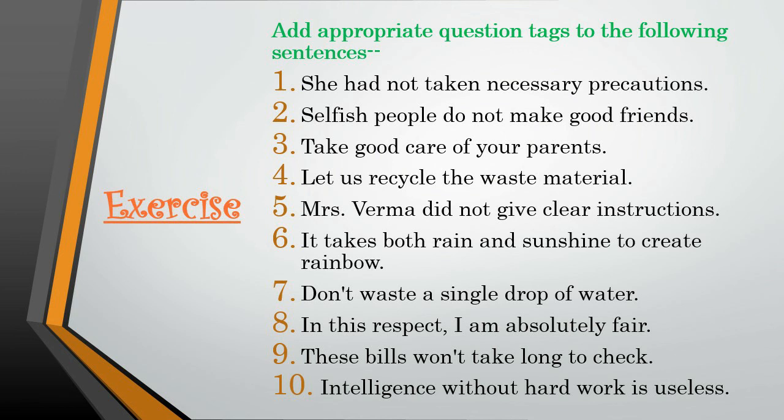Selfish people do not make good friends, do they? Yes, that is the correct answer. Since people is plural, I will use a plural pronoun. So I have used they. And the auxiliary verb is do not, so I will use do. So, do they.